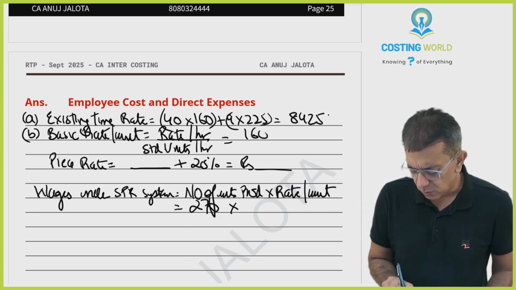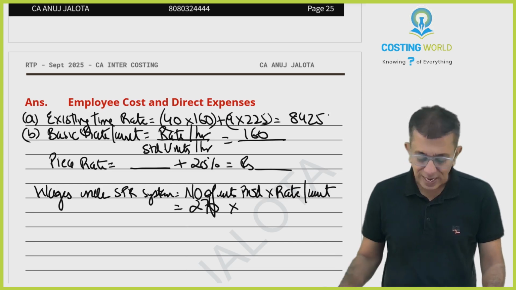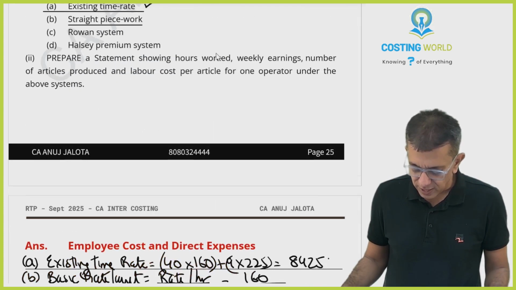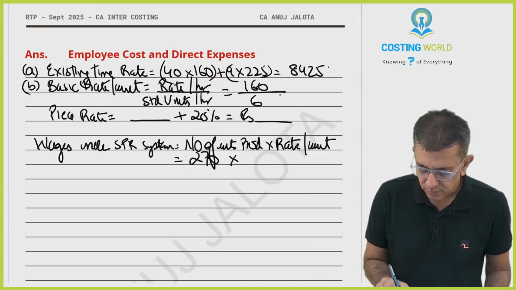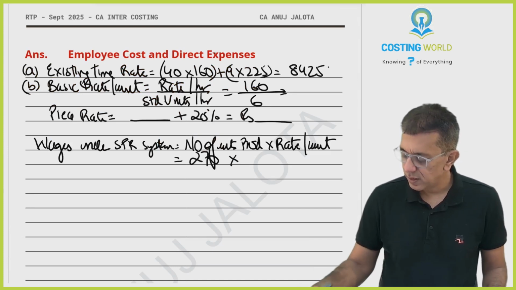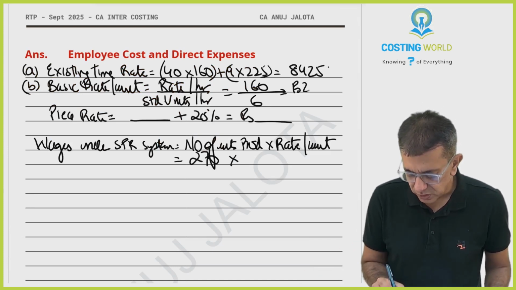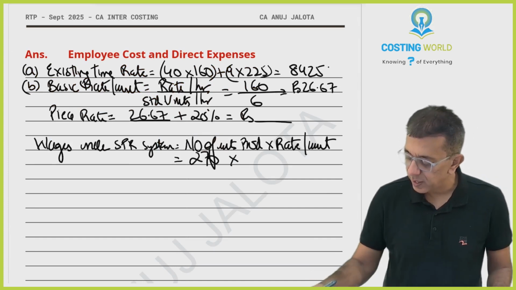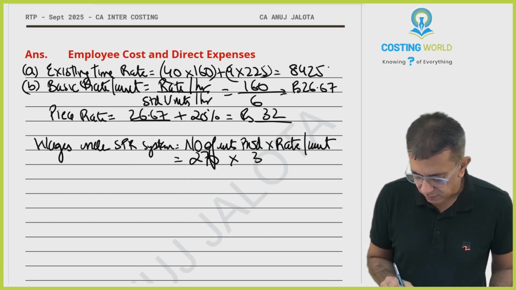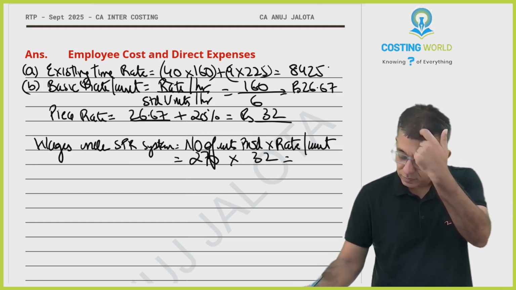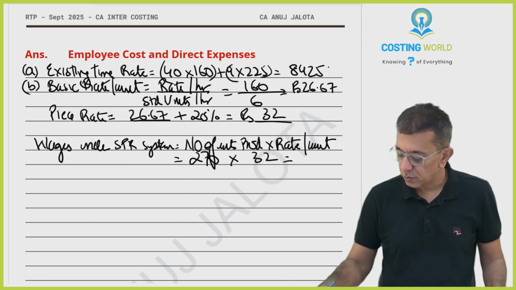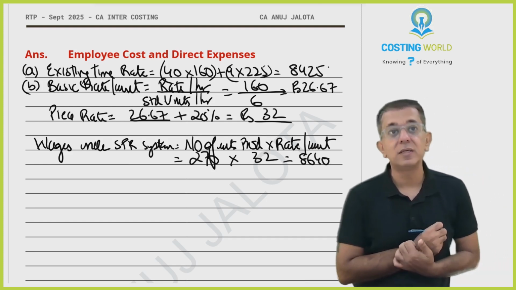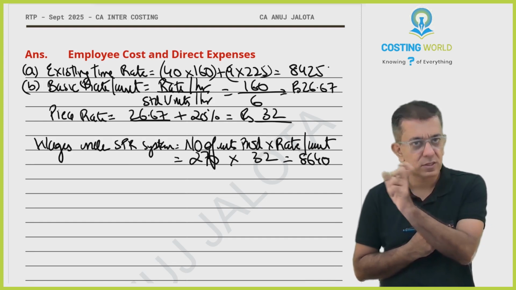So rate per hour is going to be 160 divided by standard units per hour. We calculated that thing, I think. You'll have to show this working also somewhere. In 1 hour, we should be making 6 units. So therefore 160 divided by 6, rupees 26.67, 26.67 plus 20%. So therefore rate per unit will be 32. 270 into 32 will give you 8640. This will be the payment under the SPR system, straight piece rate system.